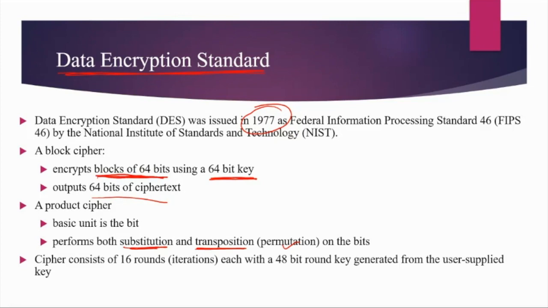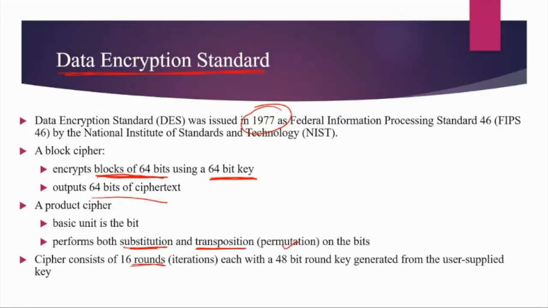Now, this particular cipher consists of 16 iterations. Till now, whatever ciphers we have discussed are only one-round ciphers. Only one operation we perform on the plain text and we get the cipher text. But in this algorithm, we have 16 iterations, also called round functions.